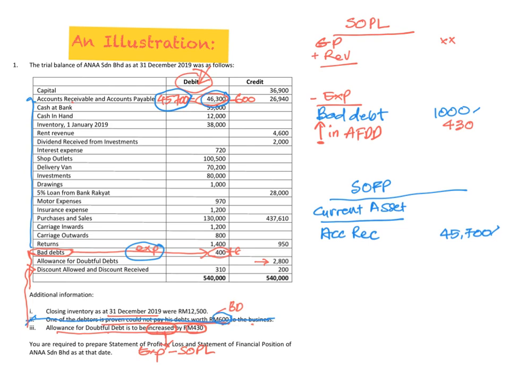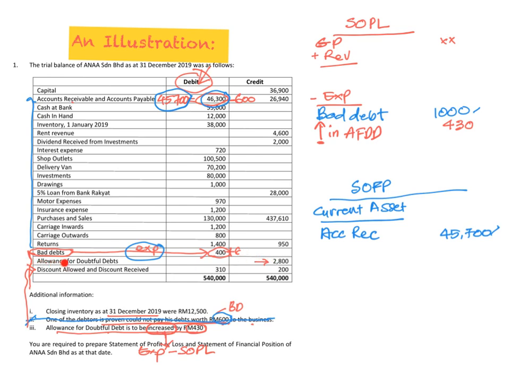So if, let's say, when you look at your trial balance here, you cannot see any amount of allowance for doubtful debt, in that case, please do not worry. It shows that the business so far has not yet provided for such allowance. Meaning that this is the first year the business is trying to provide for the allowance for doubtful debt. So here the balance is 0. You don't have any balance.